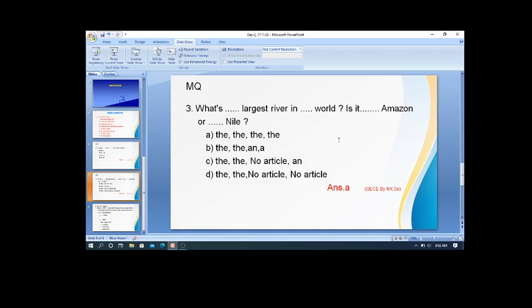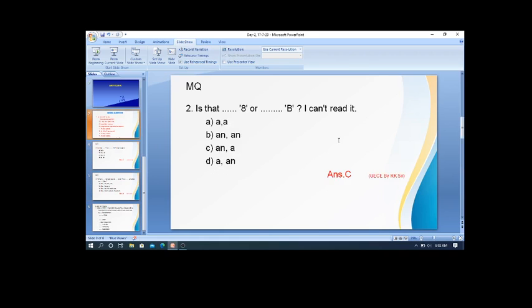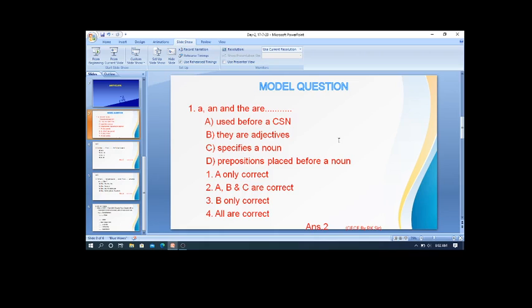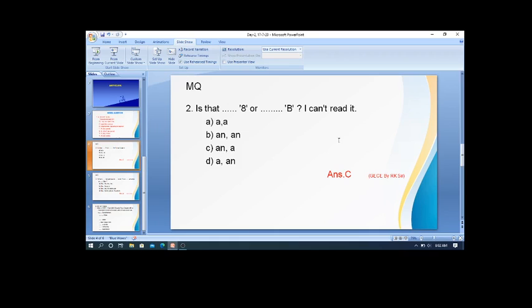So far I have shown you 3 different types of model questions asked on, or will be asked on, articles. Once again I would like to show them. This is the first model question, which is based on the basic concept of articles. Questions may be based on basic concepts of grammar items, or on the usage of grammar items, or application type. So this question is given on the concept of articles, or the basic knowledge of grammar. But this question is an application type,